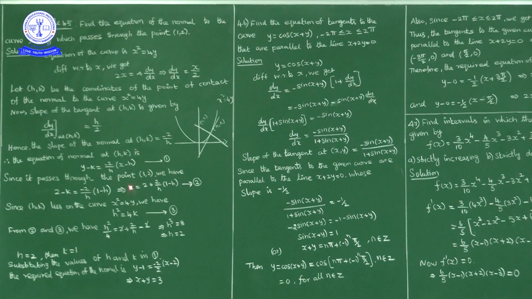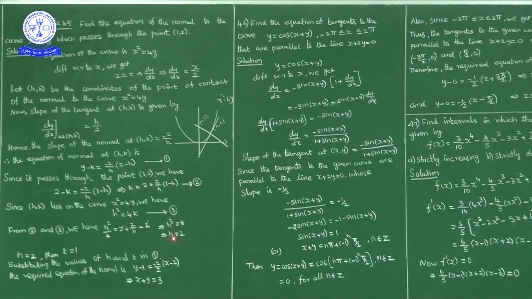Here, if we equate k, h square by 4 is equal to 2 plus 2 by h into 1 minus h. So h square by 4 is equal to 2 plus, if you multiply 2 by h inside, 2 by h minus 2 by h into h, h cancel, minus 2. So plus 2 minus 2 cancel. So h square by 4 is equal to 2 by h. Write h this side and 2 this side, so h cube is equal to 8. h cube is equal to 8 means h is equal to what?